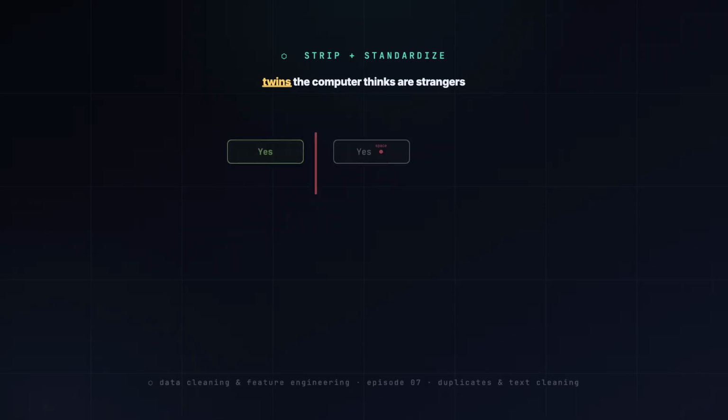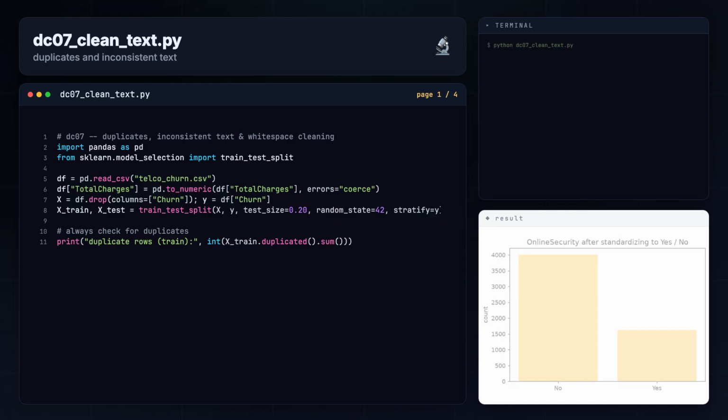Last, white space and case. A stray trailing space or a stray capital turns yes into a second separate category. We strip and standardize so twins stop looking like strangers. Let's clean the text and apply the exact same rules to train and test.